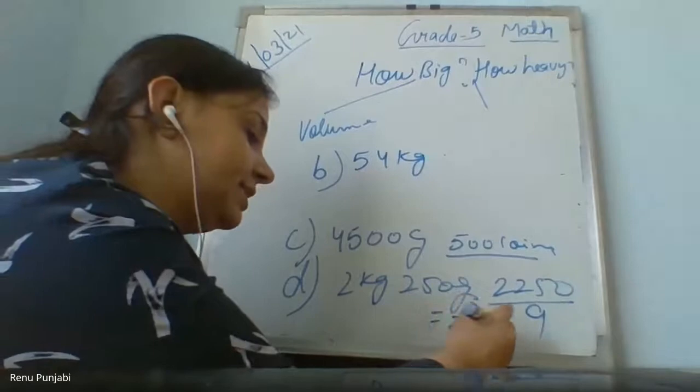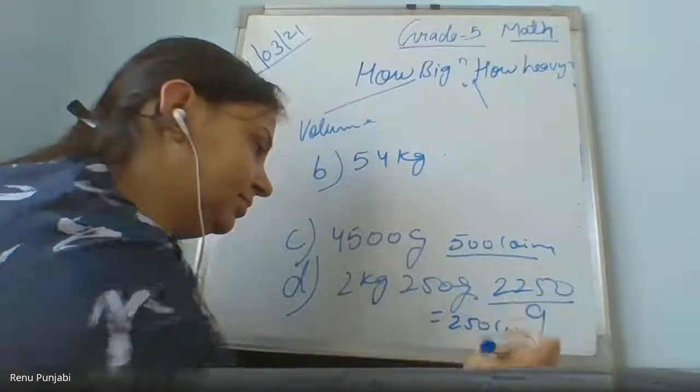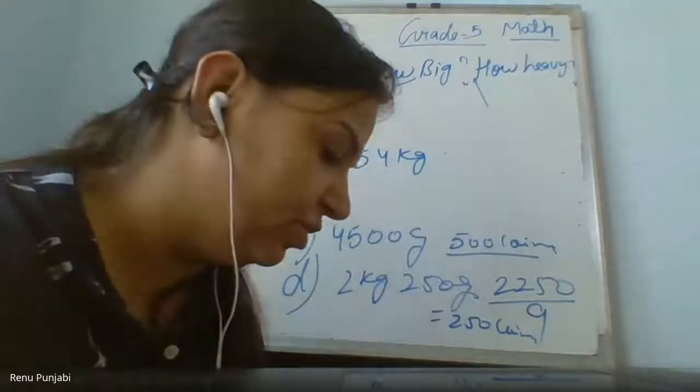250 coins. Ma'am, E and D we should do in notebook? Yeah, no, in textbook only.